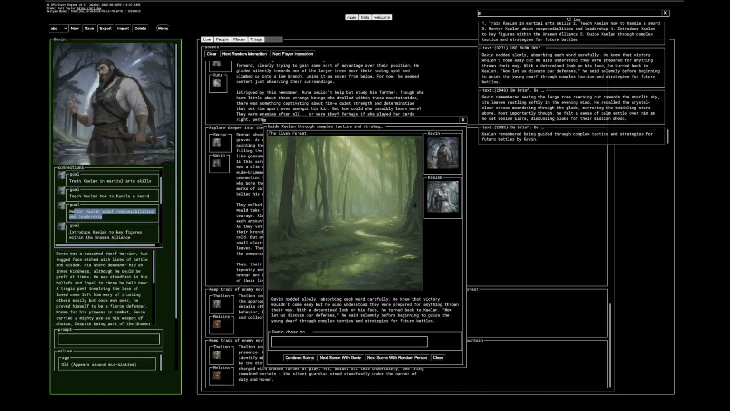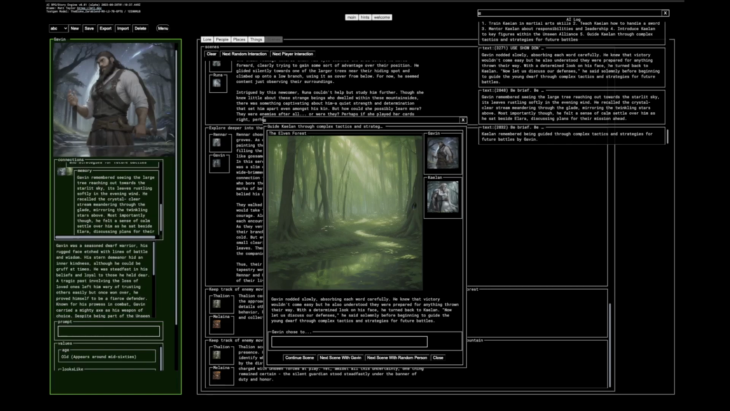I don't know, whatever, that's his backstory. Apparently he's kind of a do-gooder dwarf warrior guy. Anyway, so he's got goals, right? He wants to do things in the world. And then he's also got memories, right? This is a memory of this particular scene. So this is the memory he will retain from this scene.